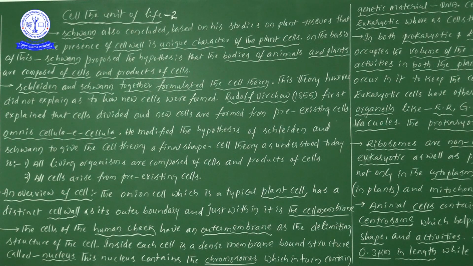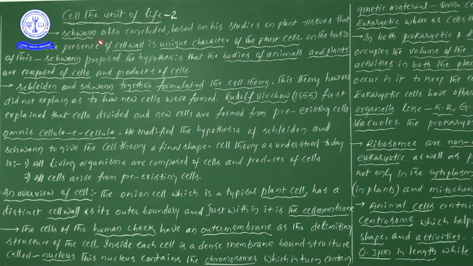Now, cell theory. In the previous video I gave a small introduction regarding cell theory, which Schleiden and Schwann proposed. Schleiden was a German botanist, and Schwann was a British zoologist. We learned a few points in the previous video, and here is the continuation. Schwann also concluded something. He experimented on and observed different types of animals, and the information he gave was that animal cells definitely consist of a delimiting structure, the cell membrane.